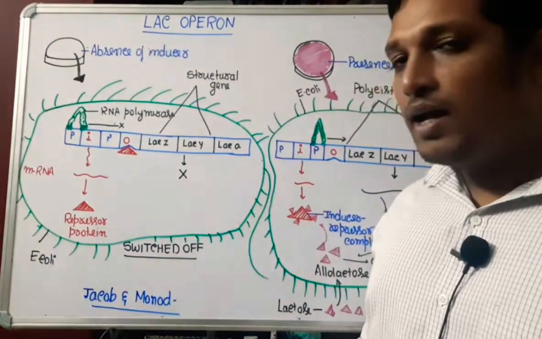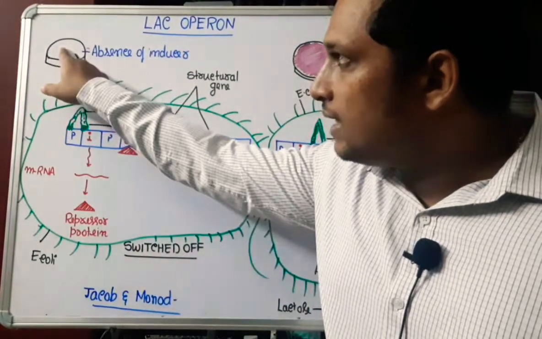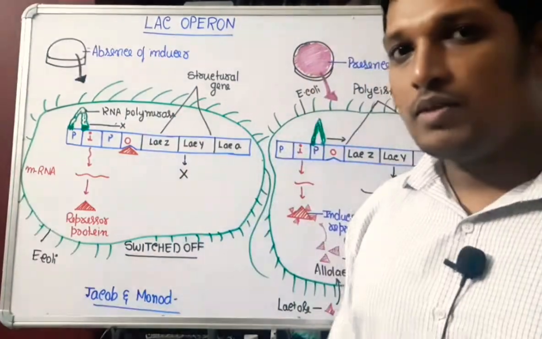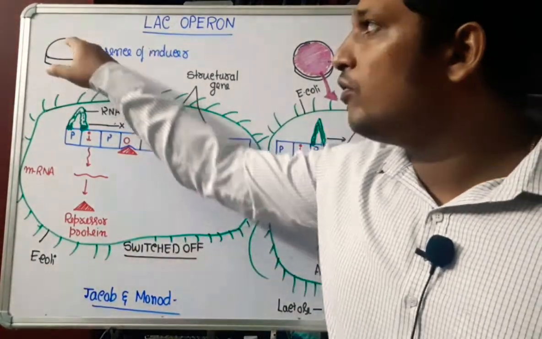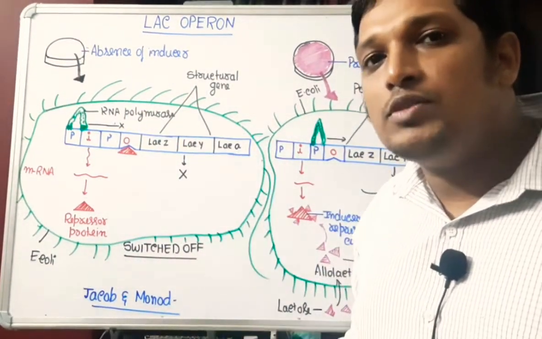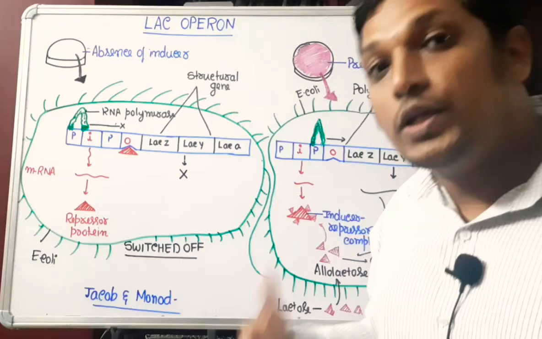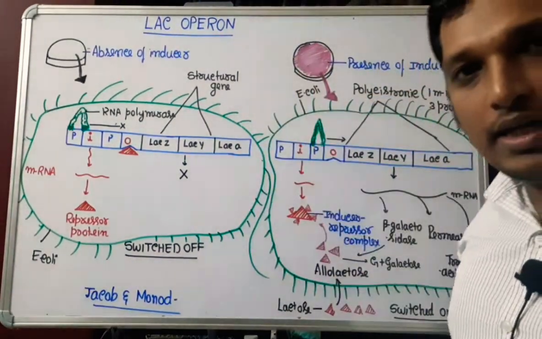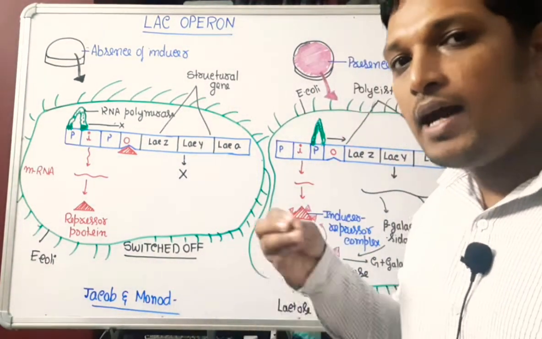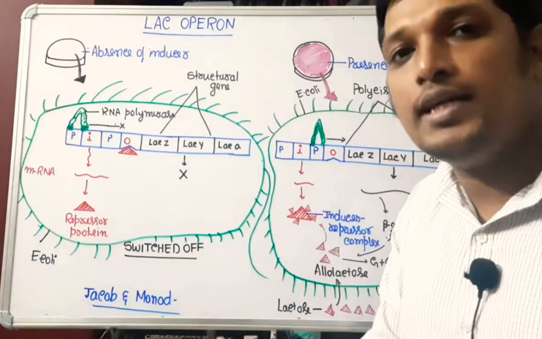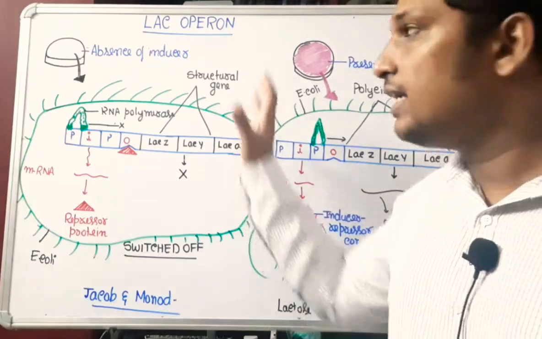Let us understand. Through Lac Operon we are going to understand when there is no food in the medium, how genes are switched off. Because if there is no food, unnecessary production of enzymes is not required, so they should switch off their gene. How does it occur? When there is food in the medium, it has to be metabolized. For that they have to secrete enzyme. How do they switch on their genes to produce those enzymes? That is the overall regulation of gene in Lac Operon concept.